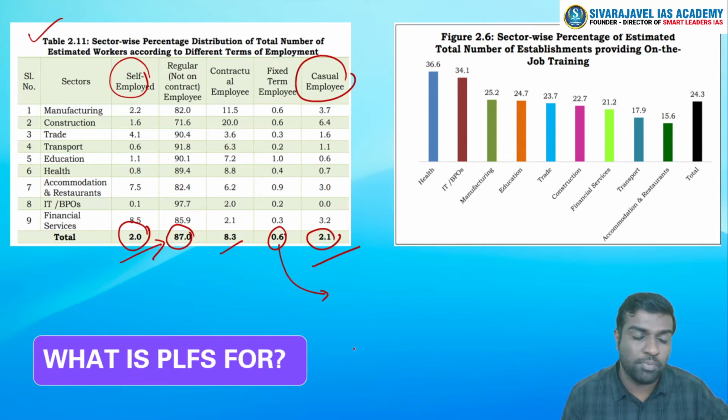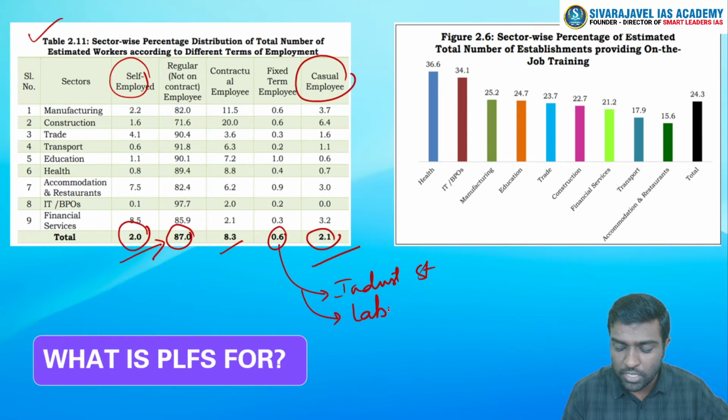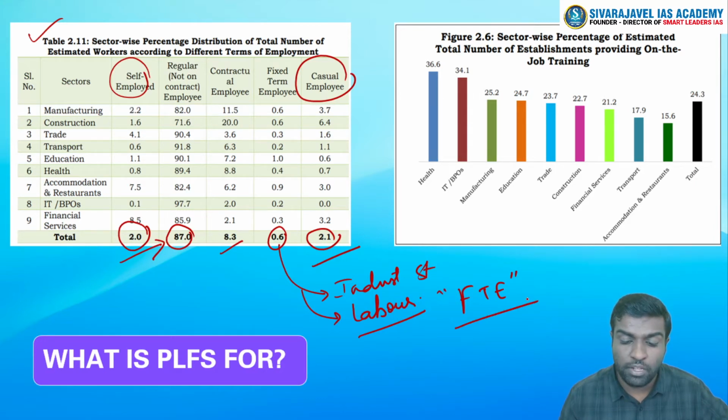This term has been gaining currency, especially with the advent of the Industrial Standing Orders of the government as well as the labor codes of last year. This has given legitimacy to FTE, or fixed term employment, which is a little bit different from a contractual employee.